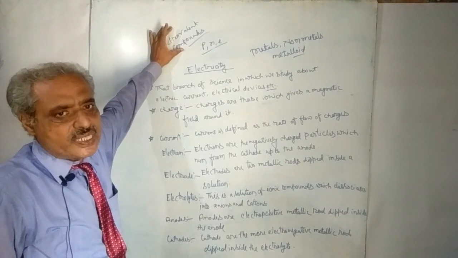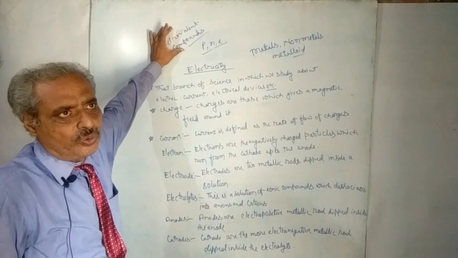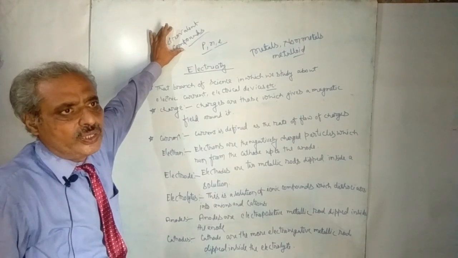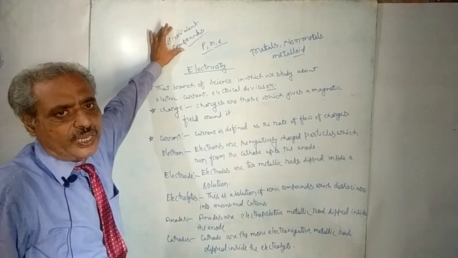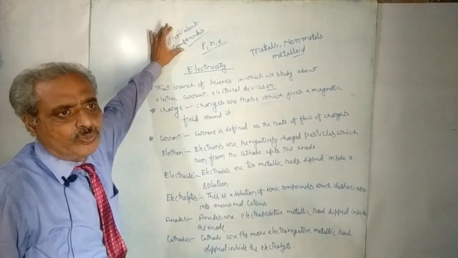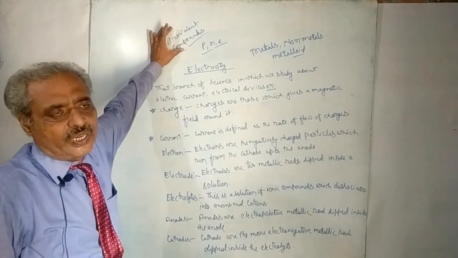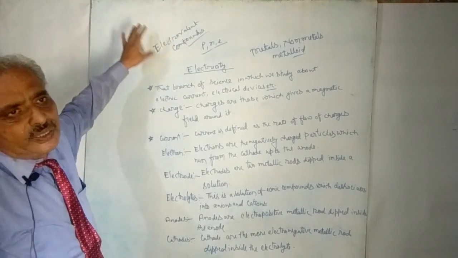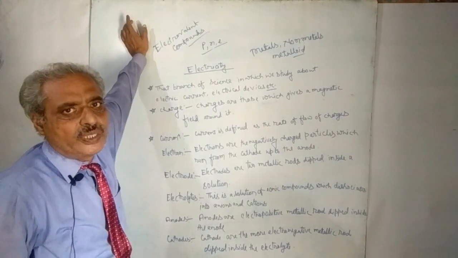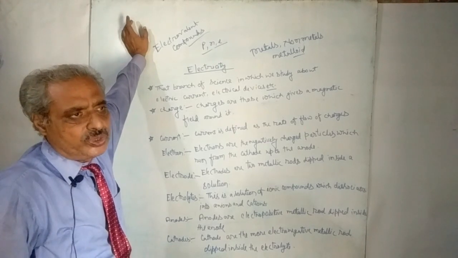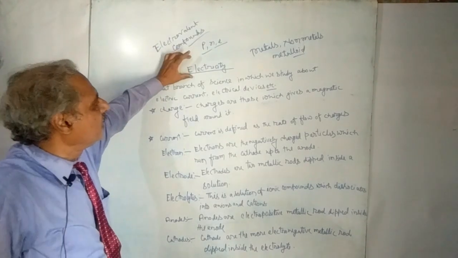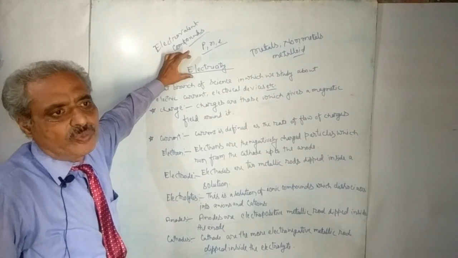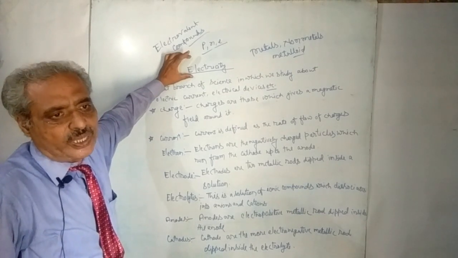So in a cell, there are two types of rod, one with more electropositive character and one with more electronegative character. Suppose there are two types of rod, copper and zinc. Here copper shows more electropositive character, and zinc shows more electronegative character.